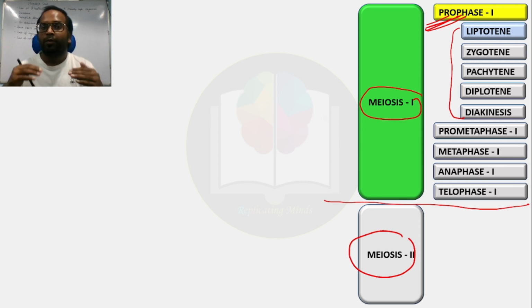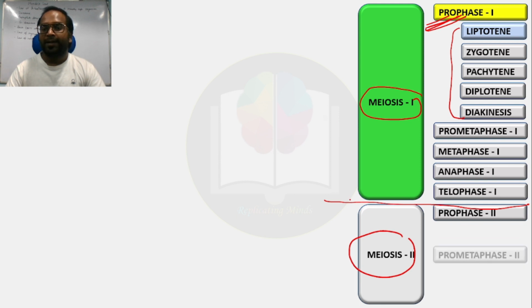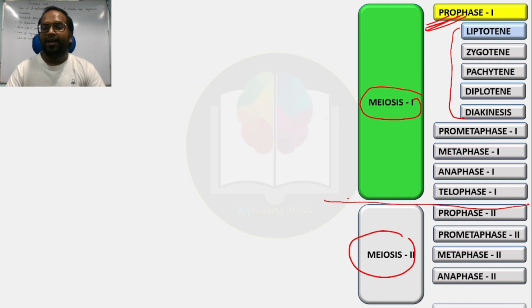Now both the divided daughter cells will enter into meiosis 2. These steps will be repeated: prophase 2, prometaphase 2, metaphase 2, anaphase 2, and telophase 2.